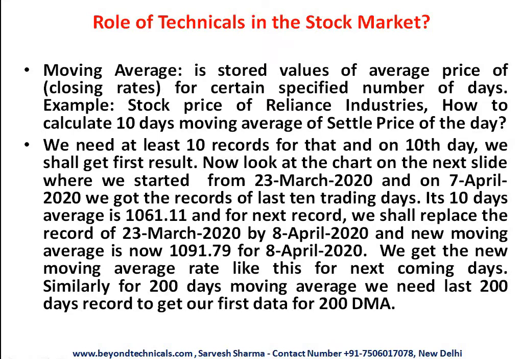Like that we will get the moving average for each new day. A new record is added, and the old one gets deleted. A series of numbers will be generated, and this is your 10 days moving average. Similarly, we can make a 200 days moving average, but for that we need 200 records. So now let's see that in this example.